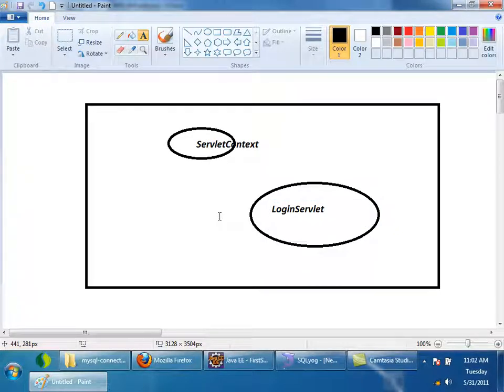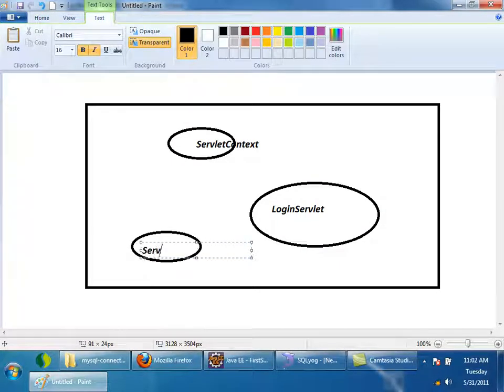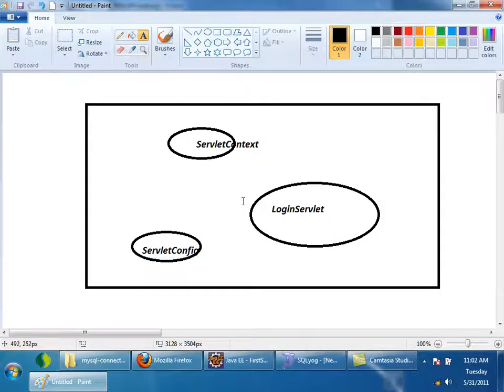During initialization, what the container will do, it will create an object of servlet config. Just I will represent this servlet config object like this. This is servlet config. During initialization, the container will pass the reference of servlet config to login servlet through the init method. Container will call init method. It gives the reference of servlet config to login servlet, right?